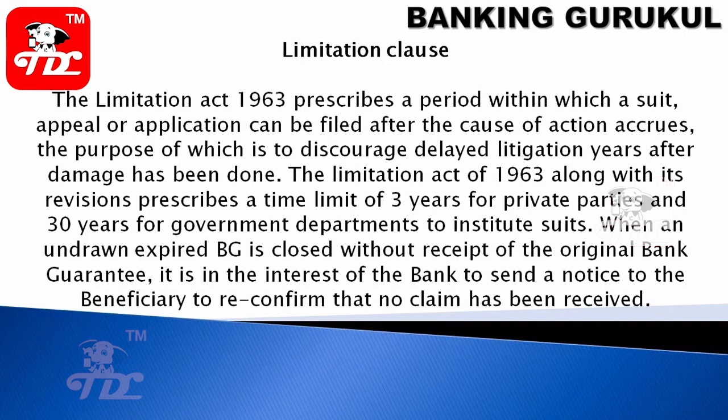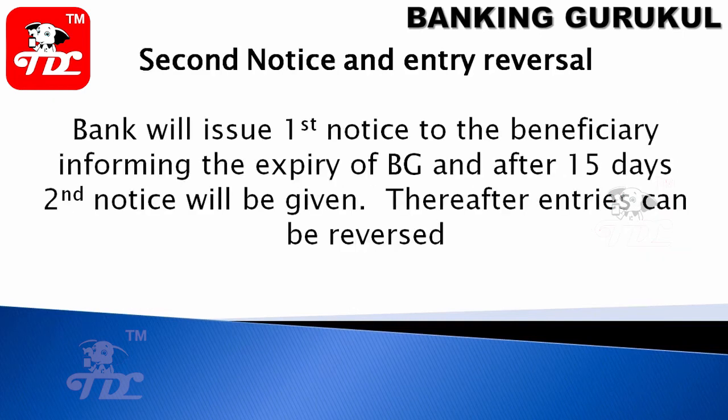When an expired BG is closed without receipt of the original bank guarantee, it is in the interest of the bank to send a notice to the beneficiary to reconfirm that no claim has been received. This is the limitation clause available on a BG.